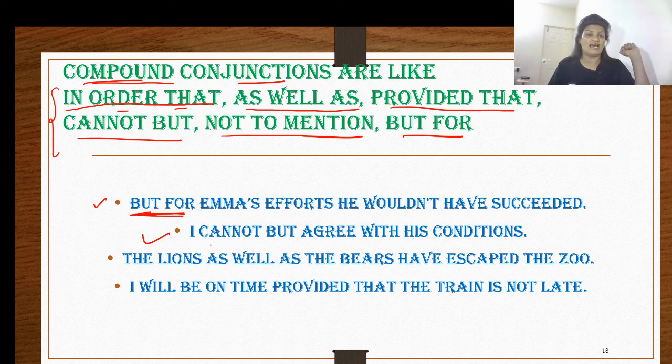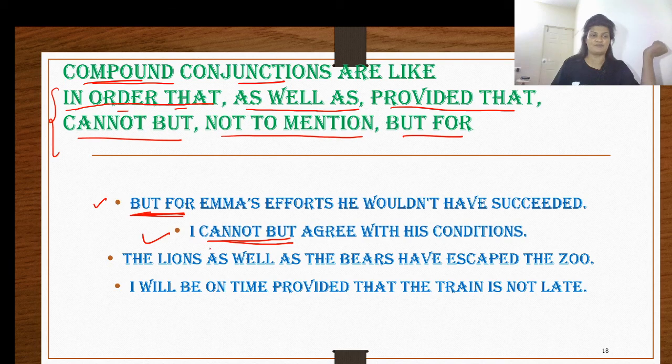Next one is I cannot but. Of course, this is your modal, and it is combined with the conjunction but. Together we use this as one conjunction: cannot but. I cannot but agree with his conditions, meaning I have no other option but to agree with the conditions that were laid. I cannot but agree with his conditions because I had no other option. Therefore, I had to go ahead and agree to the conditions that were laid.